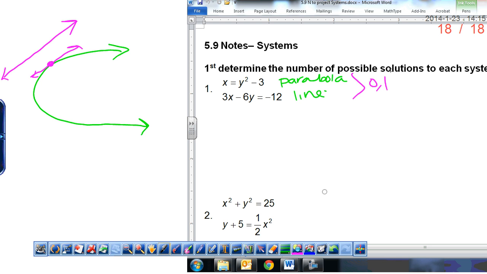Yeah, it could be a secant line to this parabola. Could we have three solutions? No, we're not going to be able to hit three solutions. 0, 1, or 2 solutions are possible.